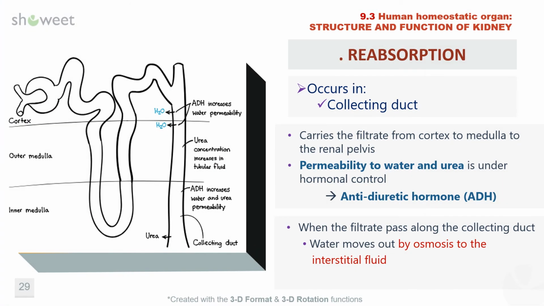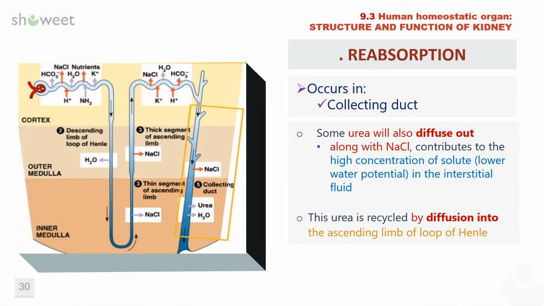The collecting duct carries the filtrate from cortex to medulla to the renal pelvis. Permeability to water and urea is under ADH hormonal control. When the filtrate passes along the collecting duct, water moves out by osmosis to the interstitial fluid. Some urea within the collecting duct will also diffuse out along with sodium chloride, which contributes to the high concentration of solute and also lowers the water potential in the interstitial fluid. This urea is recycled by diffusion into the ascending limb of the loop of Henle.